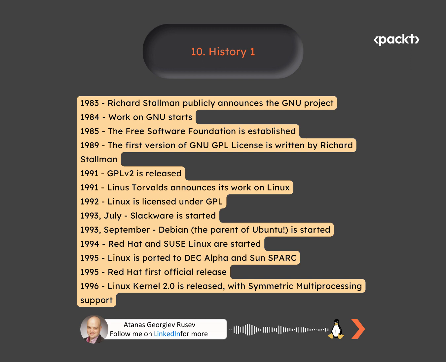In 1985, the Free Software Foundation was established. In 1989, the GNU Foundation was the first organization to establish a public free software license called the GNU General Public License, or GPL. Nowadays, we have tens of licenses. The 5 most widely used are GPL 2 and 3 and their variants, Apache, Mozilla, BSD, and MIT. The GNU collection of free tools grew, but lacked a kernel and an operating system.